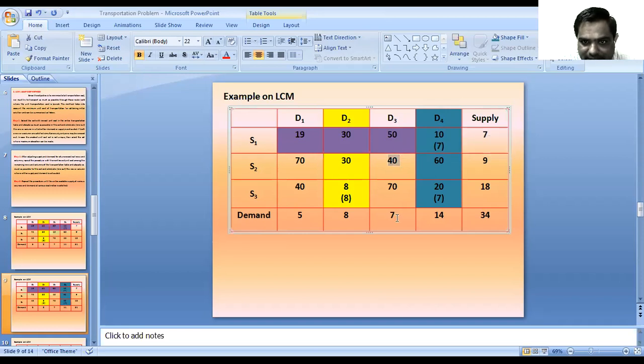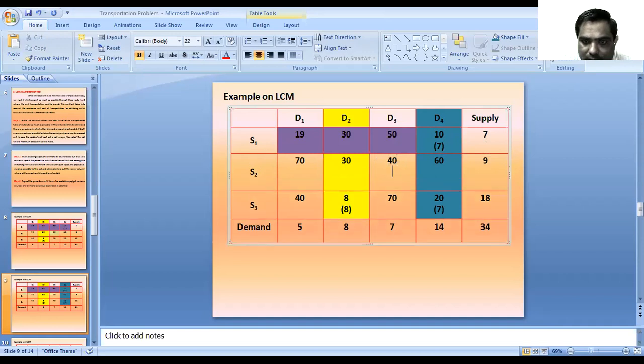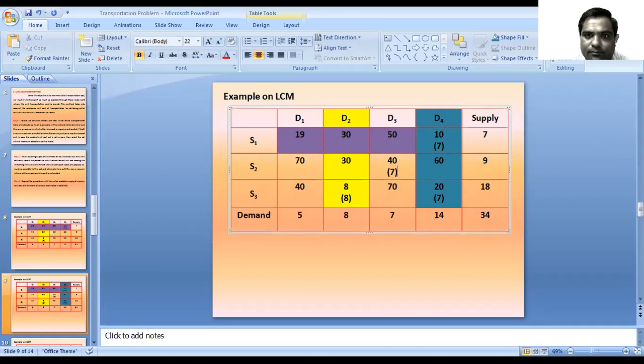The demand for D3 is 7 units and the lowest transportation cost is 40, which lies in S2 D3. Supply from S2 is 9 units, so we can allocate the 7 units in D3. That means the demand of D3 is fulfilled.